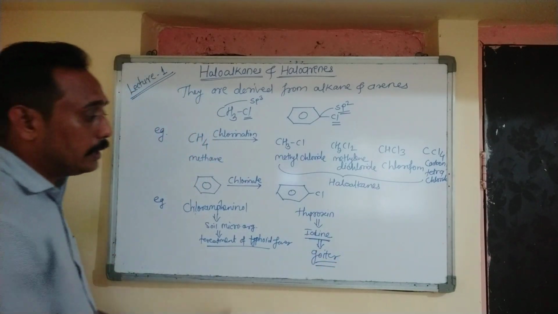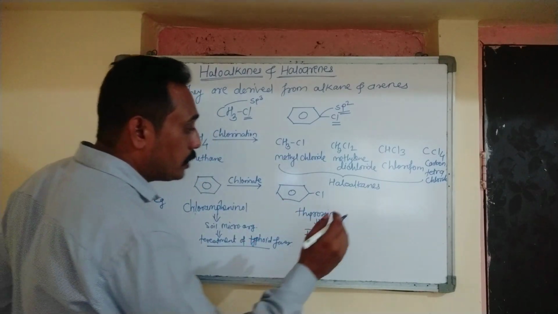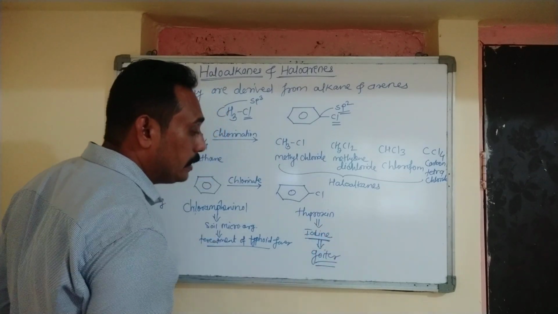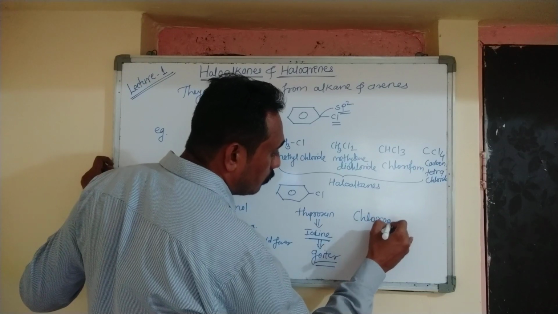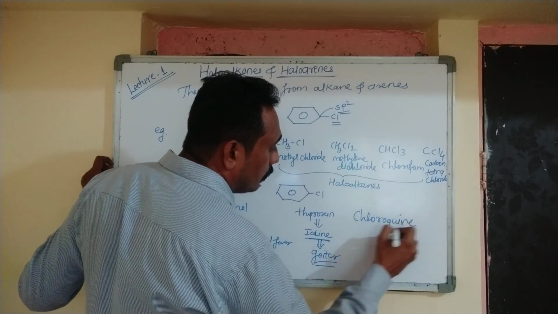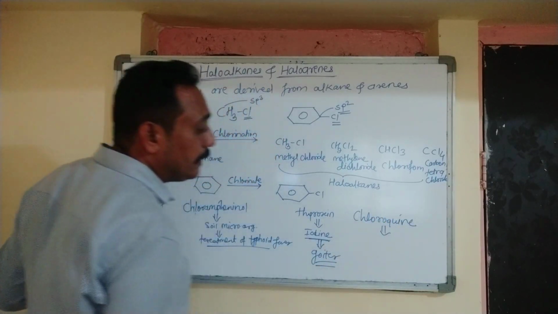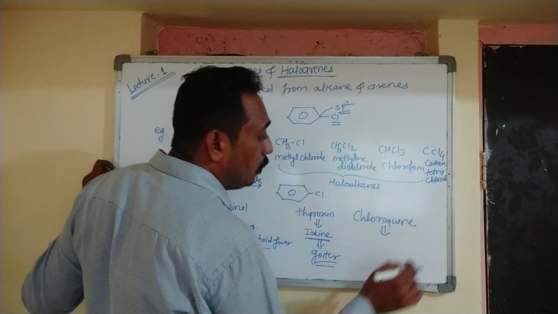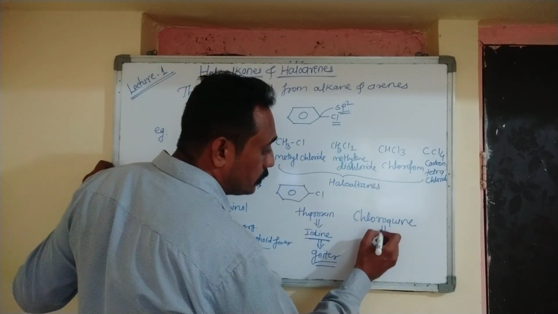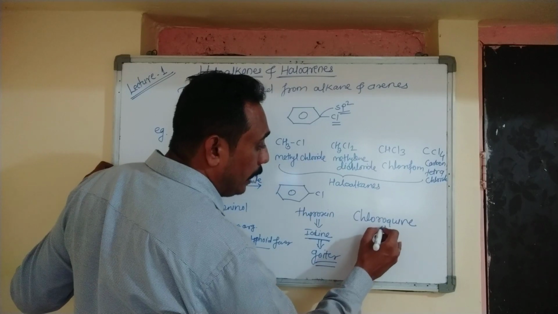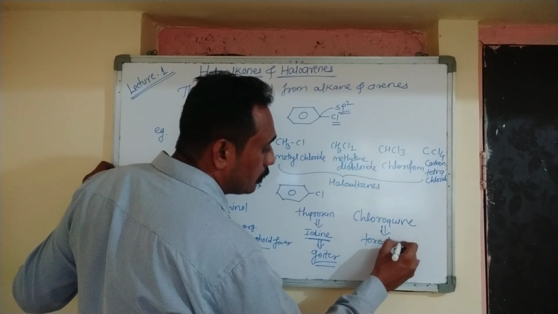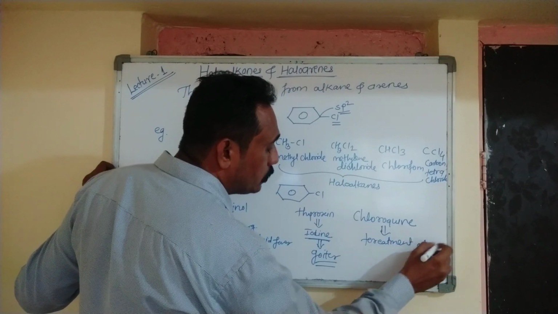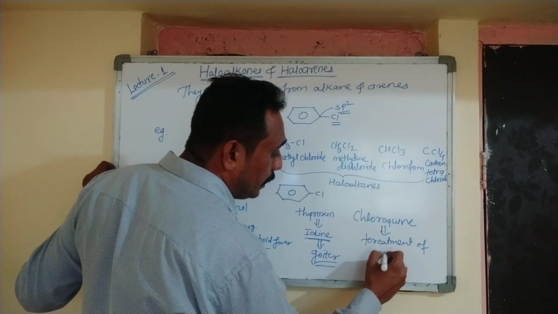So again this is important for us. Now next, that is chloroquine. So this is a synthetically prepared haloalkane, or we can say a halogen containing compound. It is used in the treatment of malaria.